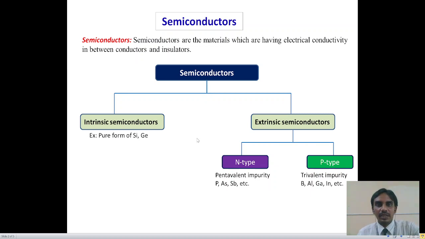Today's topic is semiconductors. What are semiconductors? Semiconductors are the materials which have electrical conductivity lying between conductors and insulators. Semiconductor materials are classified into two categories: intrinsic semiconductors and extrinsic semiconductors. The extrinsic semiconductors are again classified into two types: N-type semiconductors and P-type semiconductors.